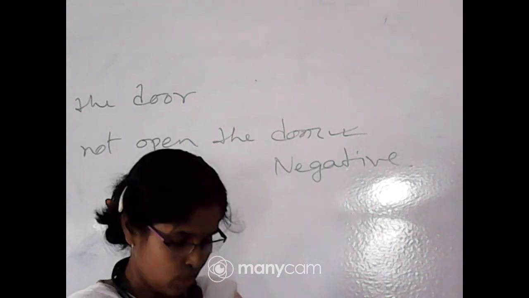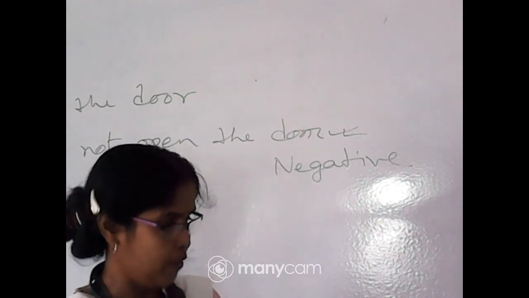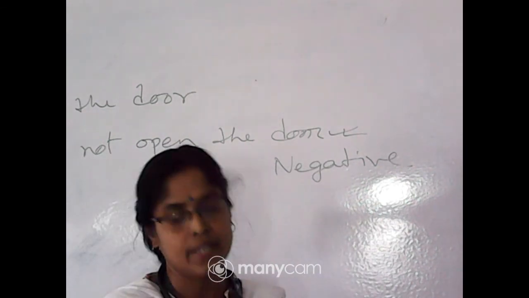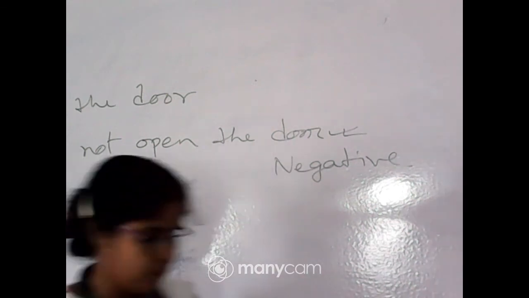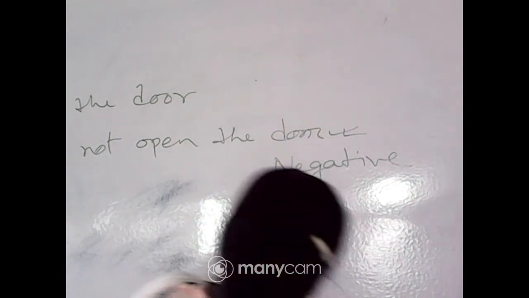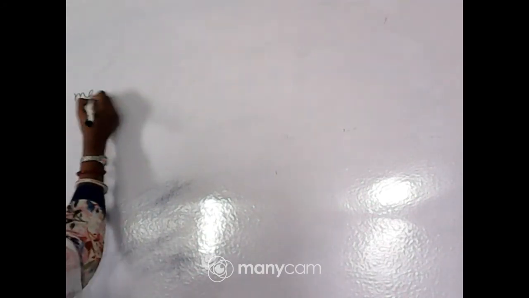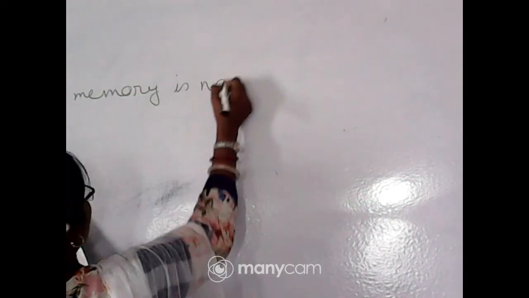So, now come to number F. Make the following sentences negative. For example, his memory is sharp. We will write number 1, F. His memory is sharp. Answer is his memory is not sharp.